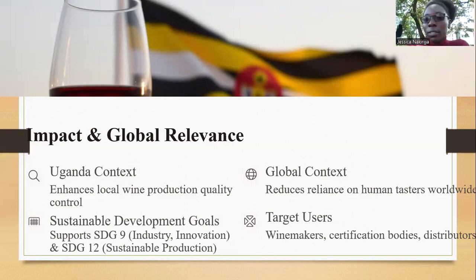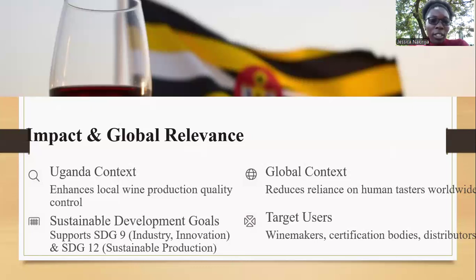Good afternoon, everyone. This is Rose Mirakot, and I'll be mainly taking you through the relevancy, the intellectual property, and the innovative part of our work. Talking about impact and global relevance, in the context of our country, it enhances local wine production through quality control. Globally, it reduces reliance on human testers.